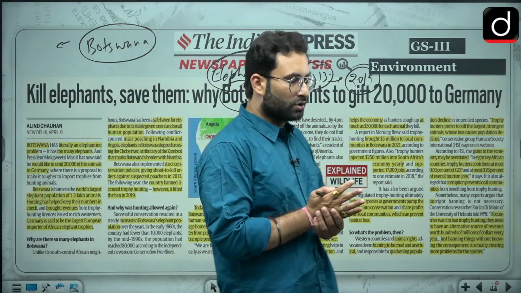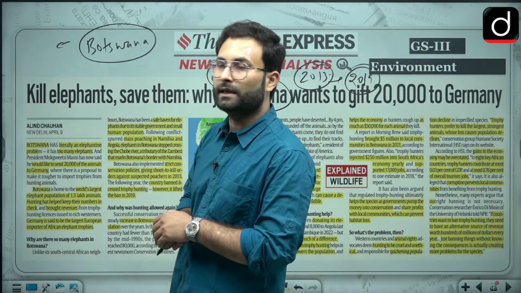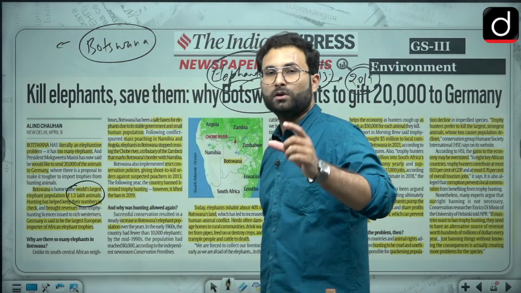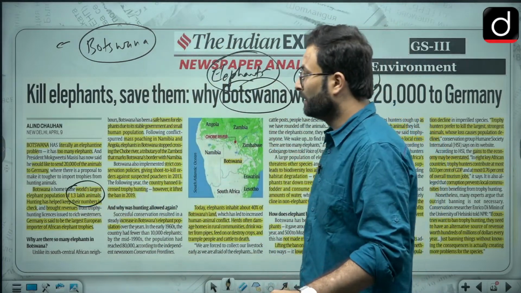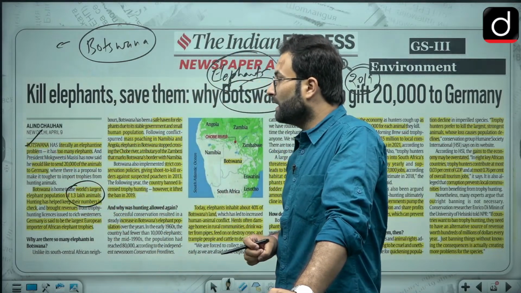Now why they have removed the ban, and why they are talking about all these things, let's talk about it. As I told you, there is a huge elephant population in this particular area. Here you can see there are nearly 1.3 lakh elephants present. So Botswana has literally an elephantine problem. There are too many elephants.